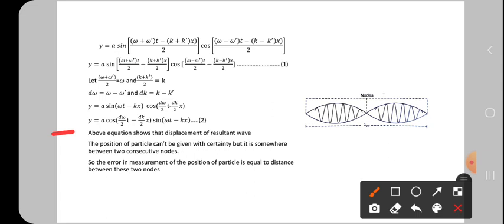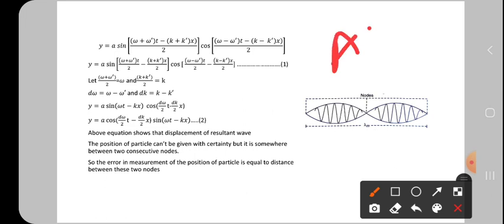The above equation shows the displacement of the resultant wave. Next, the position of the particle cannot be given with certainty, but it is somewhere between two consecutive nodes. When a wave is traveling, it may form a pattern like this. Here we call it an antinode, and this gap is a node.